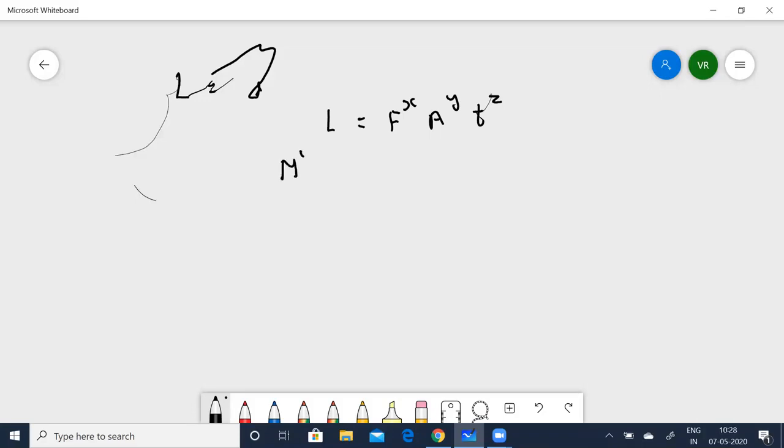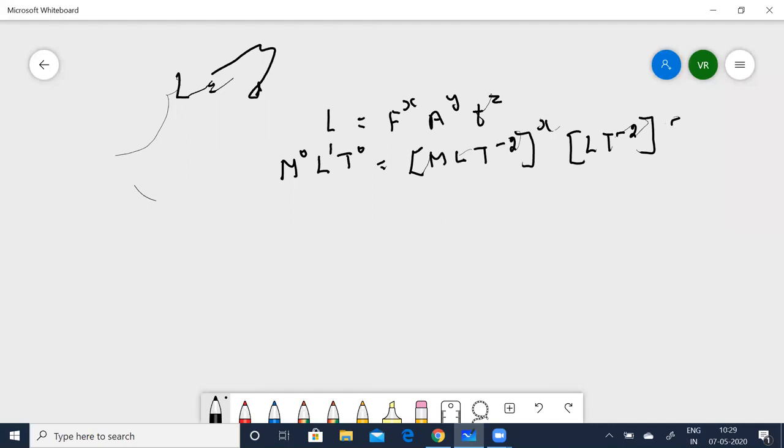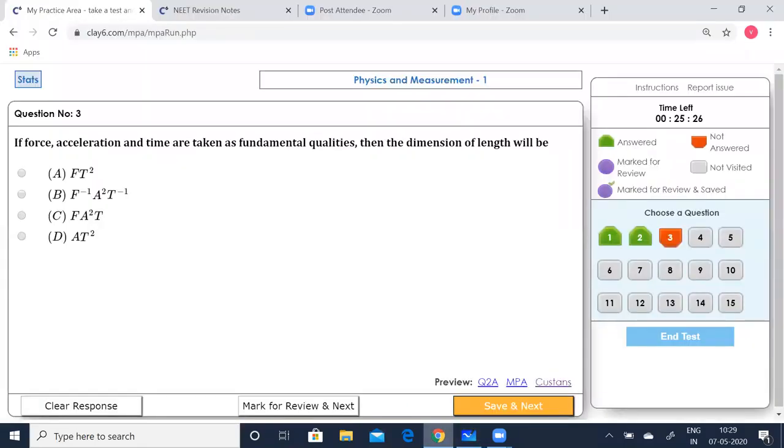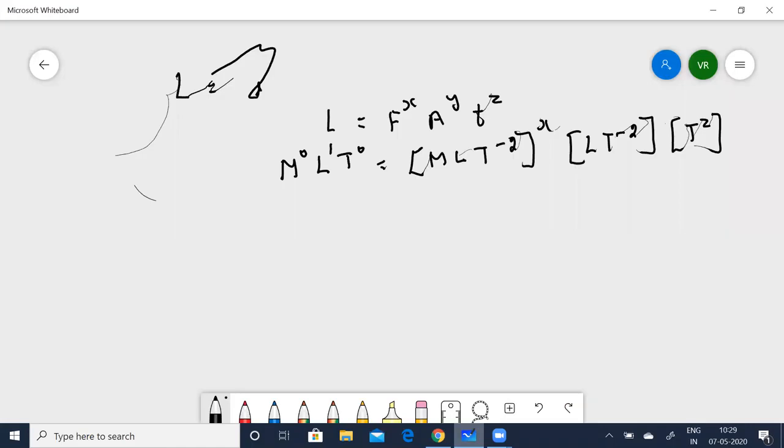So I will get m to the power of 0, L to the power of 1, t to the power of 0. That is equal to, for force, m L t to the power of minus 2, the whole power x. And A is going to be L t to the power of minus 2, and for time, t to the power of z. Sorry, A is acceleration. So A is L t to the power of minus 2. So t to the power of z. Now, let me equate the powers.